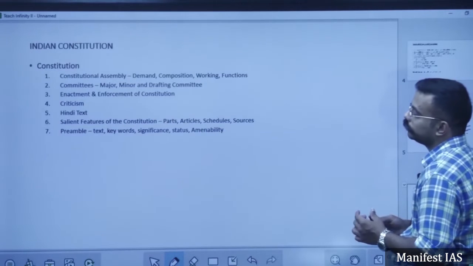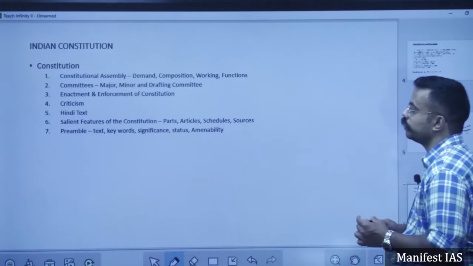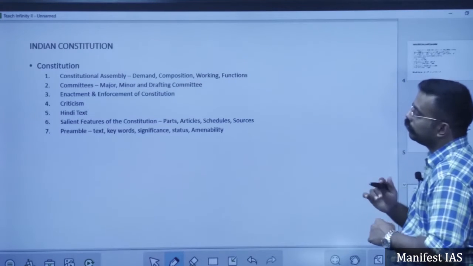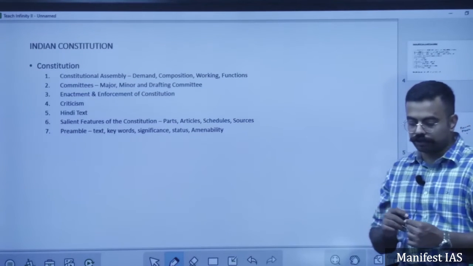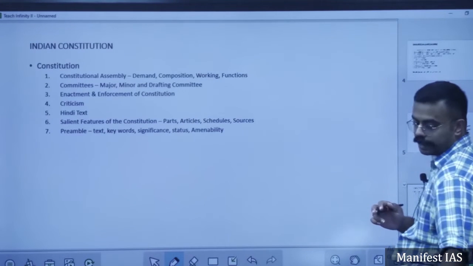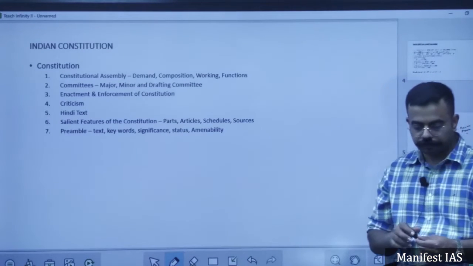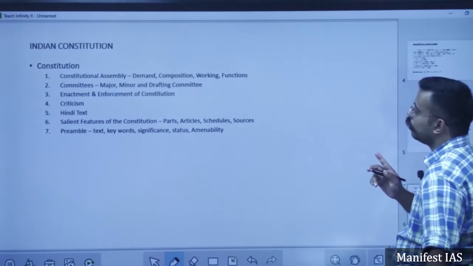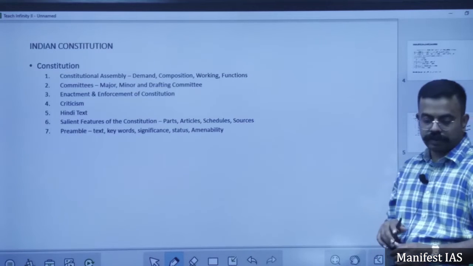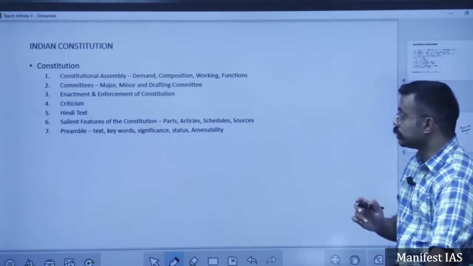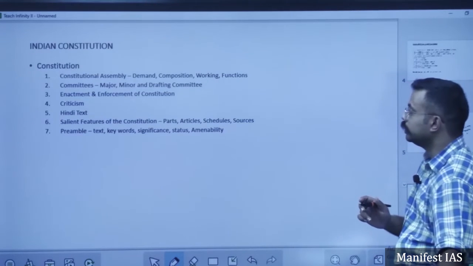Only lawyers have done this, no other section of society. So how many parts does the Indian Constitution have? It has 12 parts. How many articles? 395 plus articles. And how many schedules do we have? We have 12 schedules. And as I said earlier, I'm going to tell the sources from where the Indian Constitution is borrowed.